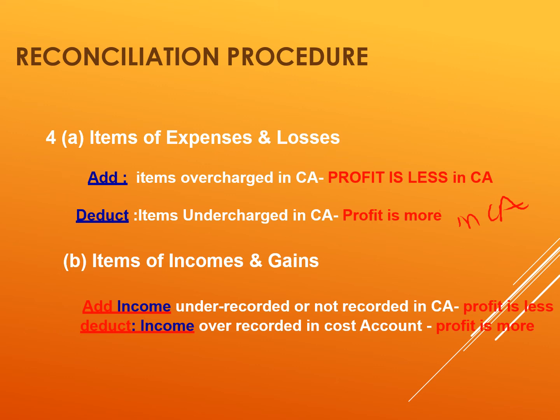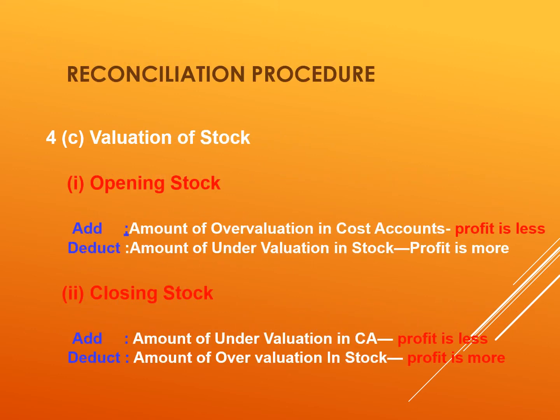Further, if there are any items of incomes and gains, then whatever items of incomes and gains are under-recorded or not recorded in cost accounts, you have to add them to the cost profit, and whatever incomes are over-recorded in cost accounts should be deducted because it raises the profit in cost accounts only, and you have to bring it down to that extent.